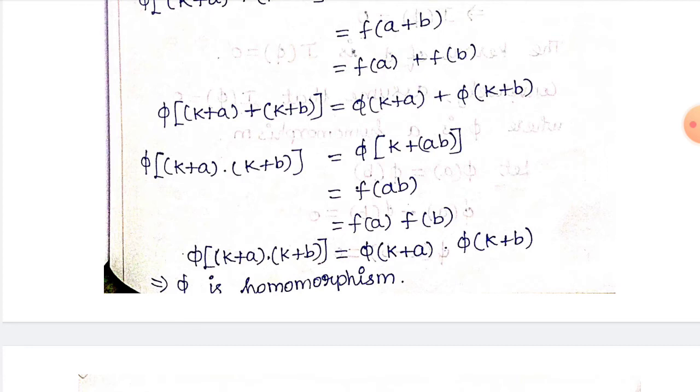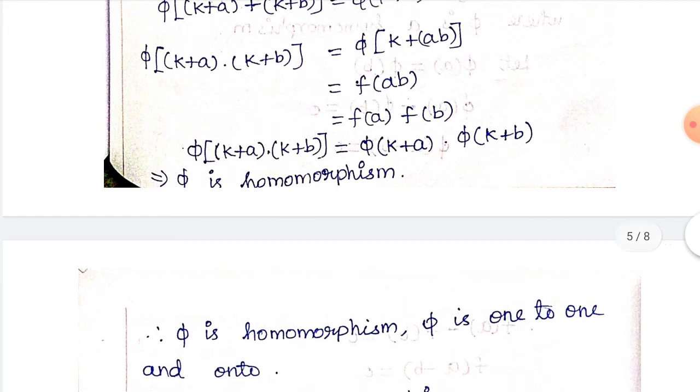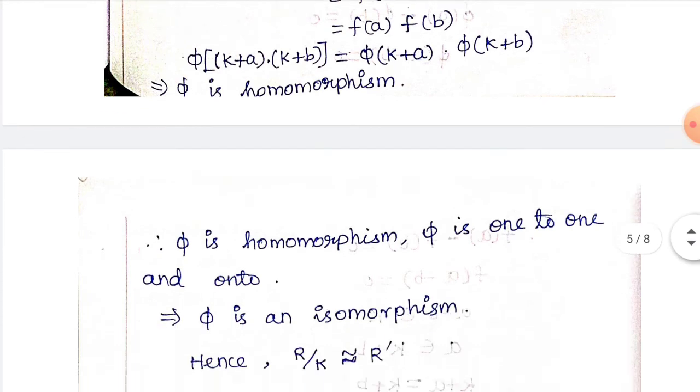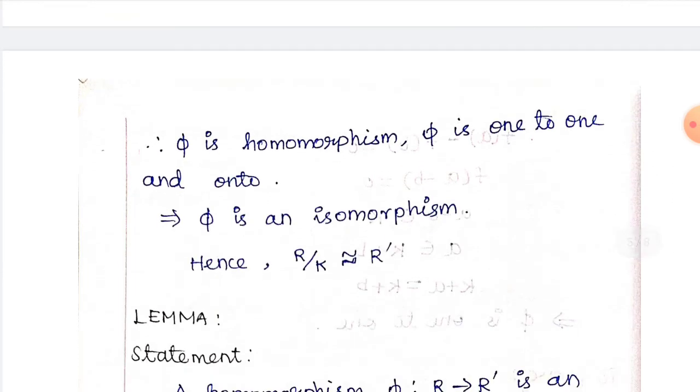Again, by using the definition of phi and f, we can say this is f of ab. Since f is a homomorphism, this is f of a into f of b. So phi of k plus a into k plus b is equal to phi of k plus a into phi of k plus b. So we can say phi is a homomorphism. So phi is a homomorphism, 1 to 1 and onto. So we can say phi is an isomorphism. So we can easily say r by k is isomorphic to r dash.